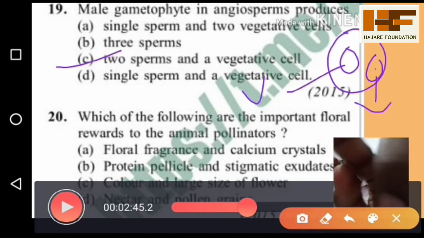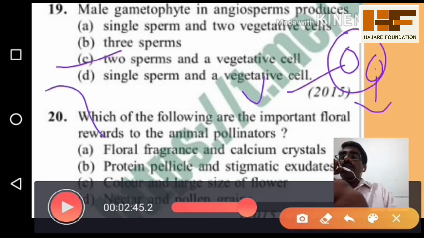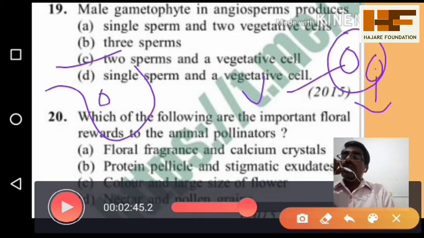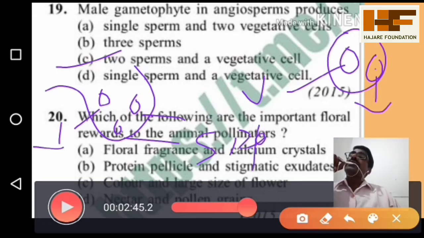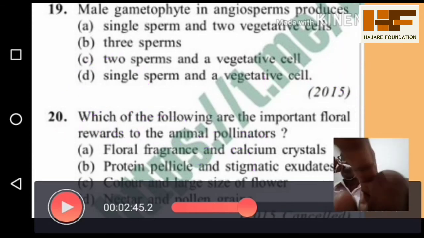By the end of this, at the time of pollen germination or male gametophyte germination, there is 1 vegetative cell present, as well as 2 sperm cells, in the sense, male nuclei. Here we call them sperm cells because they are male gametes. Very simple concept. So the answer is D.